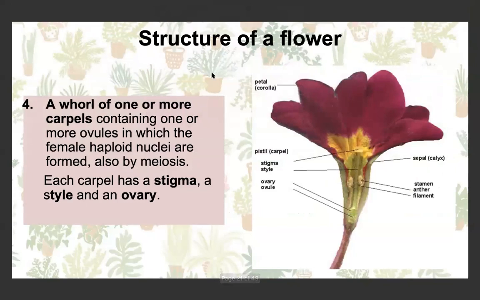And the last structure is a carpel, which inside it contains an ovule, which inside that contains the female haploid nuclei, so the female gamete. Each carpel has a stigma, a style, and an ovary. As you can see here, the stigma is this top little bit, the style is like the long tube, and here we have an ovary inside of which there are ovules.